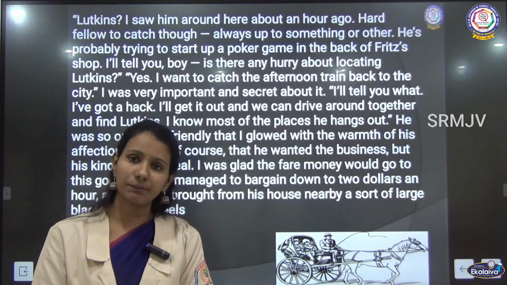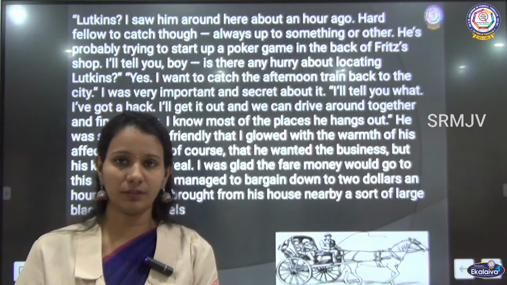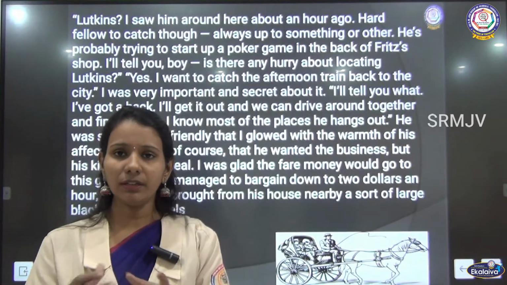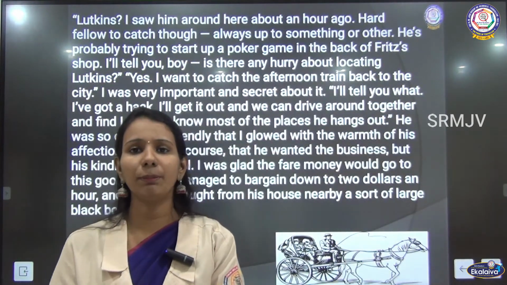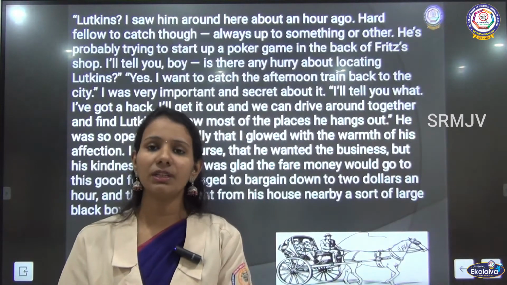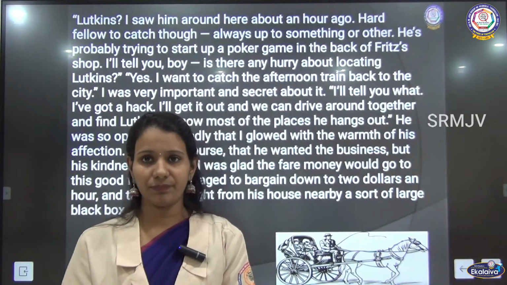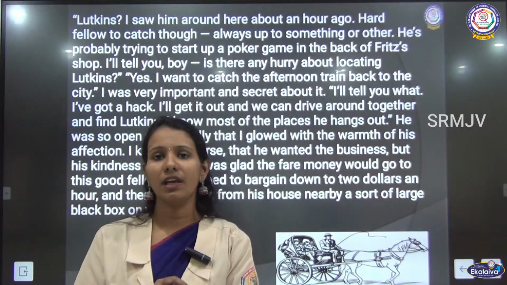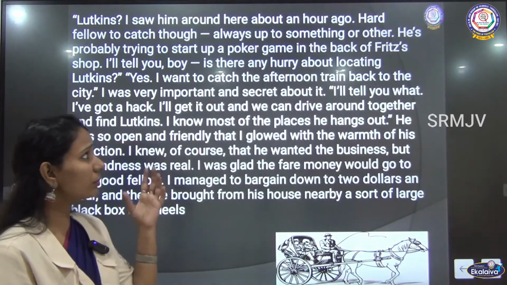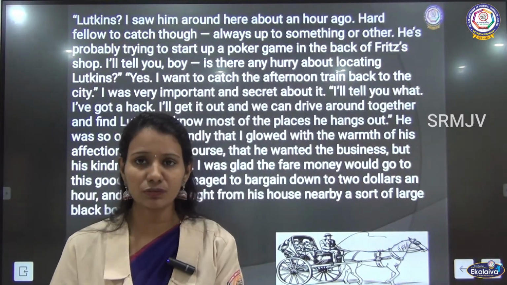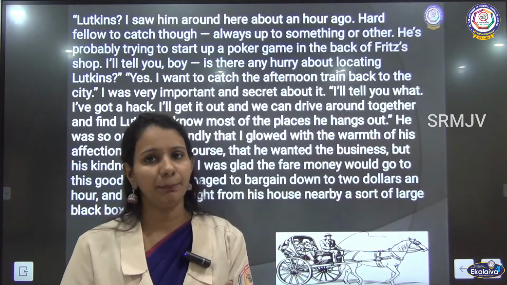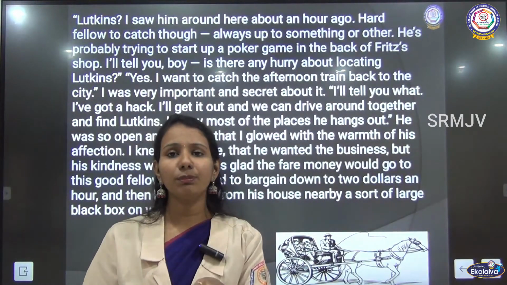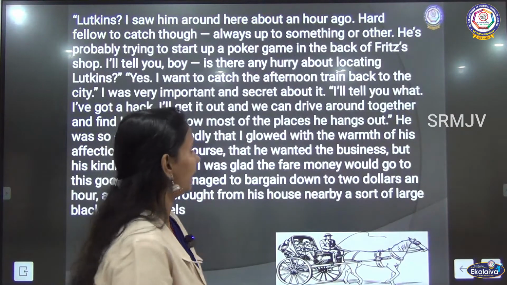So, so far we have not been told the names of the delivery man or the lawyer. The lawyer is asking him to help him find Lutkins. The delivery man is telling him Lutkins is a very tough man to catch, and asks is there anything important, any urgent work with locating where Lutkins will be? He is also saying that he is a very tough man to catch, which means he will always be eluding the grasp of people, slipping away from people's notice. And he is also saying he would be there at Fritz's shop for a poker game.